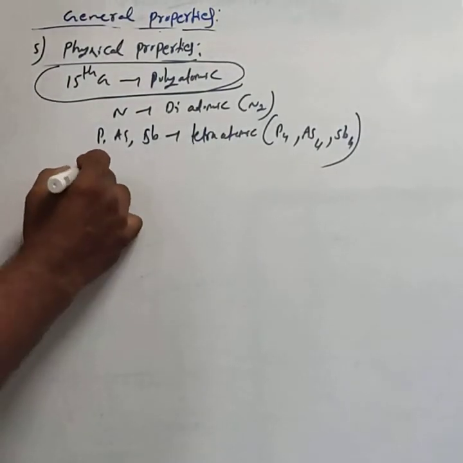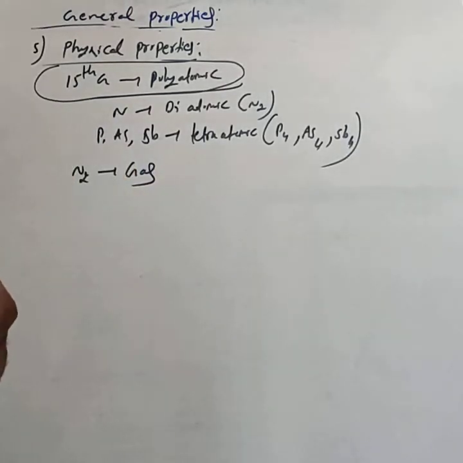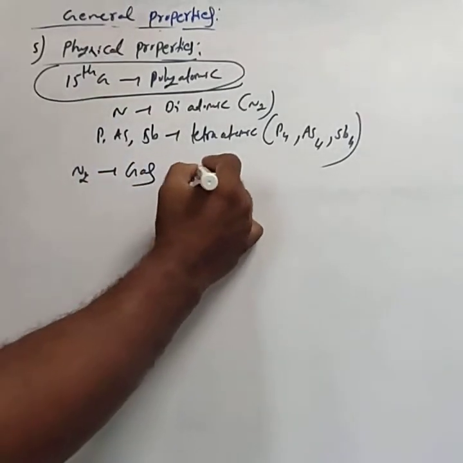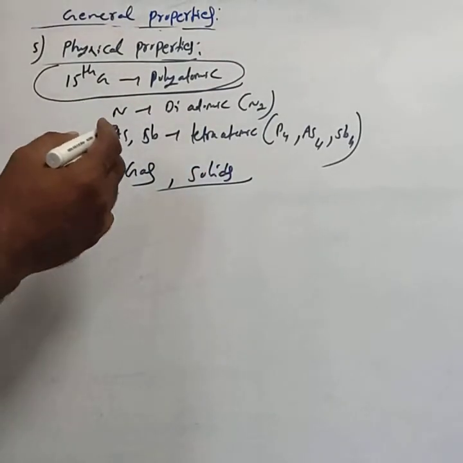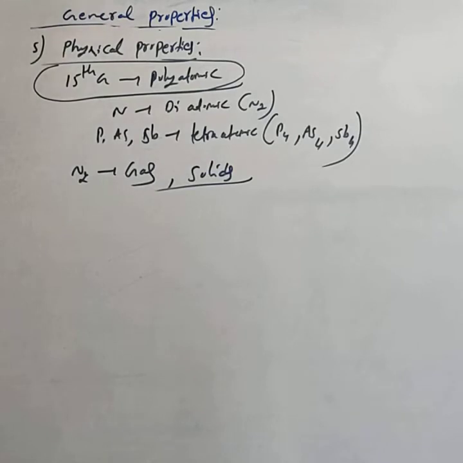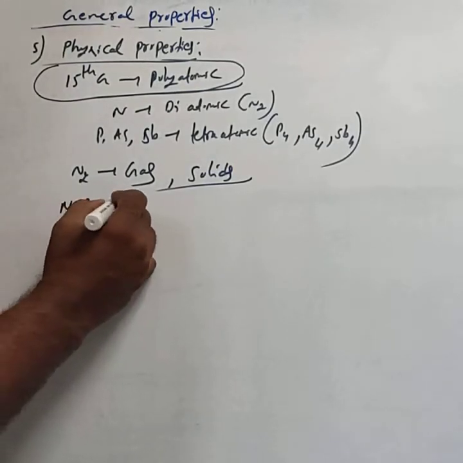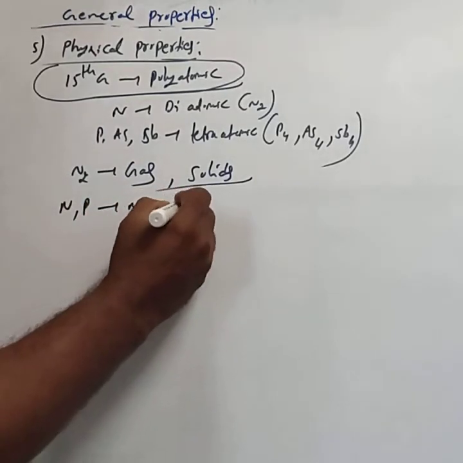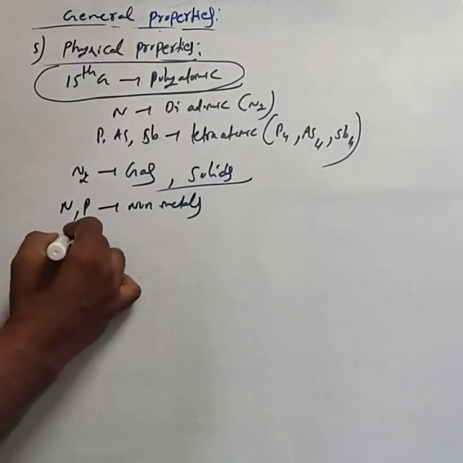Among them, dinitrogen is a gas, while the others are solids. Dinitrogen is the only gas, while the others are solids. Nitrogen and phosphorus are non-metals.